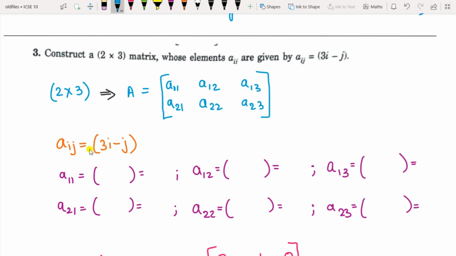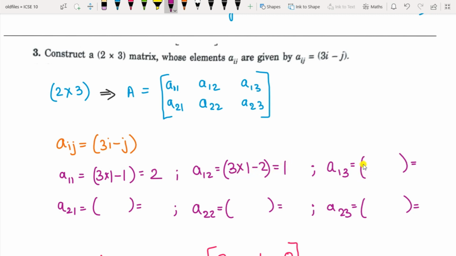Now you have to find the elements by solving this equation. So you have to substitute the values of i and j as per the element number. First element is a11, where the first one is i, the second one is j, row and column. According to this equation, 3 multiplied by 1 minus 1. 3 ones are 3, 3 minus 1 is 2. So a11 is 2 here. Then a12, the second element, where i is 1 and j is 2. So 3 into 1 minus 2, 3 minus 2 is 1.